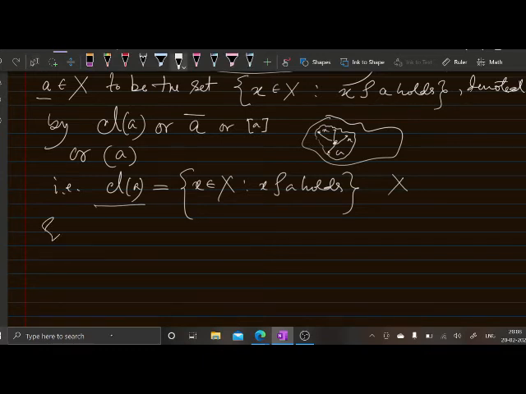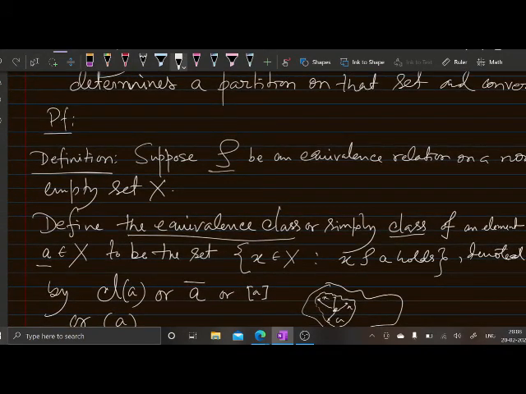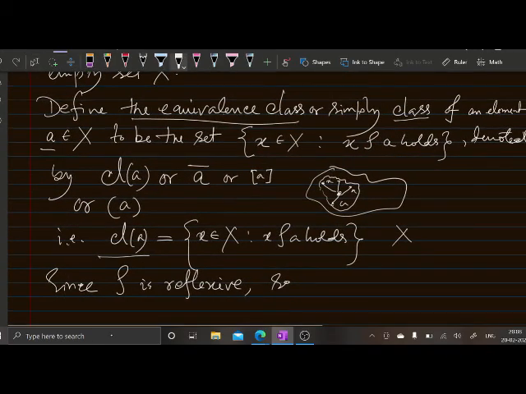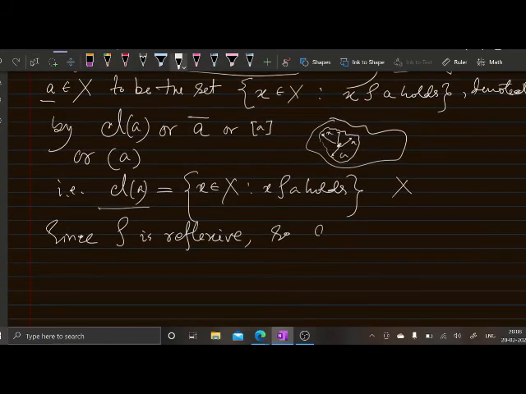Now, since we have already assumed that rho is an equivalence relation, particularly rho is reflexive. Since rho is reflexive, every element is related to itself. So if you take a, then a is related to itself.